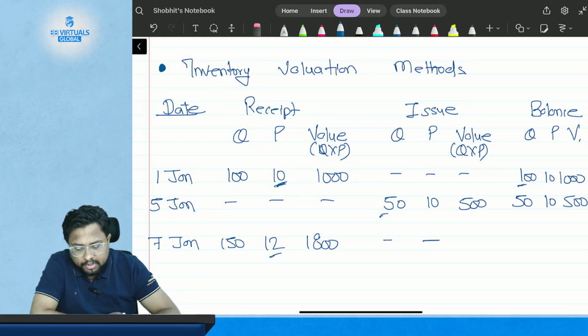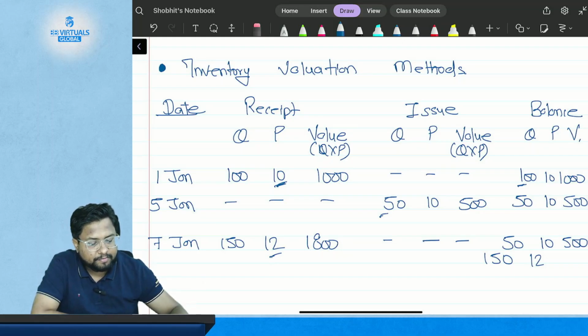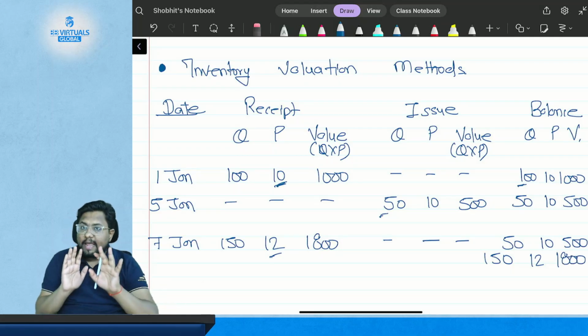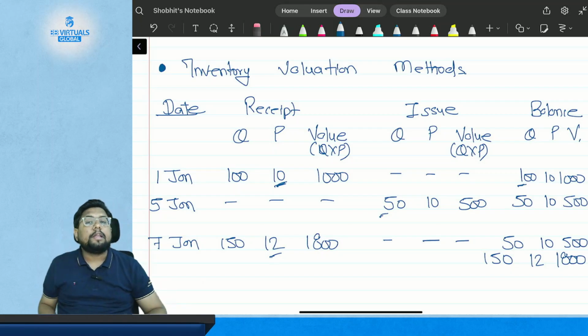Now if you have not issued anything on that date, at the end of the day you are left with 50 kgs of material at $10 per kg, which is $500. And you also have 150 kgs of material at $12 per kg, and the total value is 150 multiplied by 12, which is $1,800. So at this date you have two types of material in your organization.